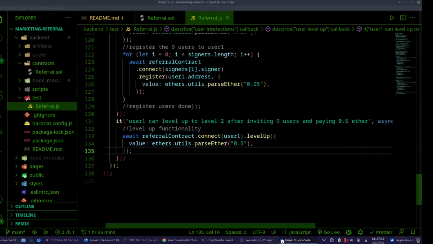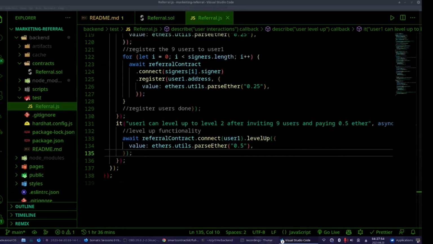User level up. User one can level up. Yes. Okay, normally I tested two more things. I'm going to tell you: user 1 cannot level up to level 2 after inviting 9 users and paying 0.4 Ether. User cannot call the level up function before inviting 9 users. But I'm not going to write them, because as I said, I cannot write every single one of them.